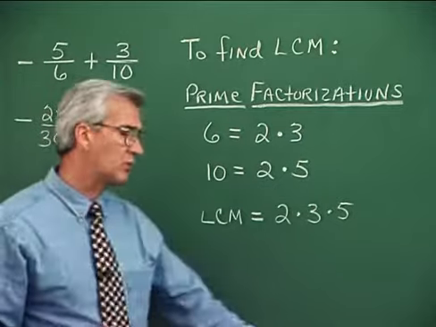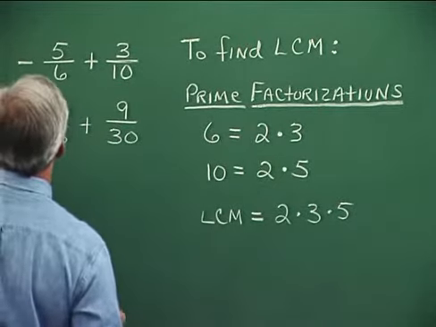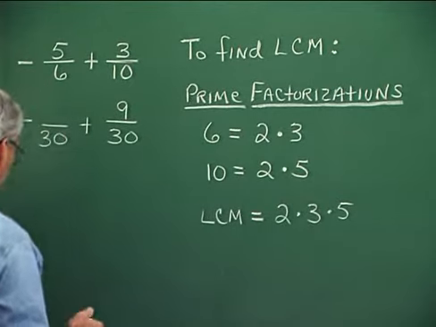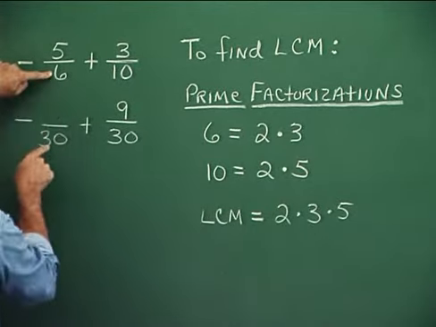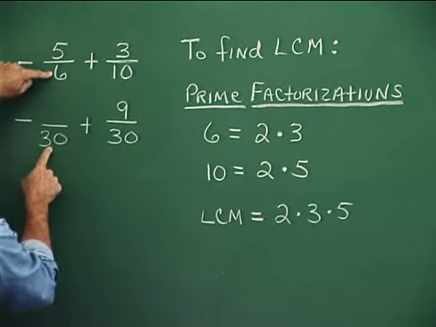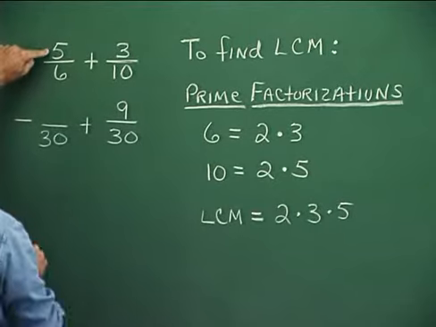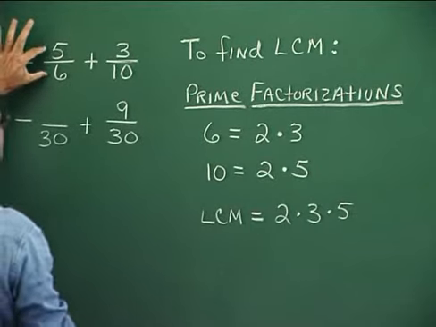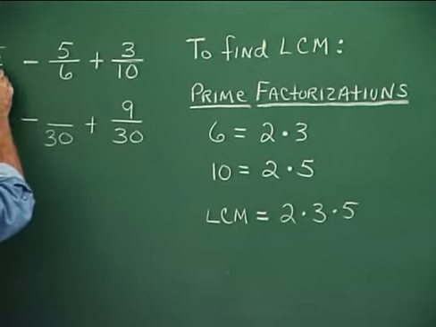Another way is like this, where we're thinking, gee, if we're going to change into so many 30ths here, what do we need to multiply 6 times in order to get 30? 6 goes into 30 5 times. So we're multiplying this by 5. That means we have to multiply that by 5. So fundamentally, we're multiplying this fraction by 5 over 5.